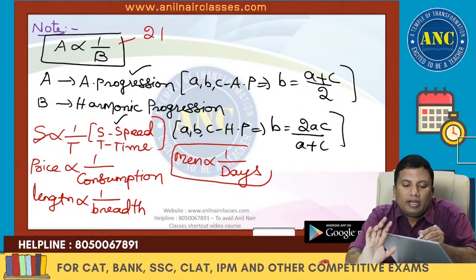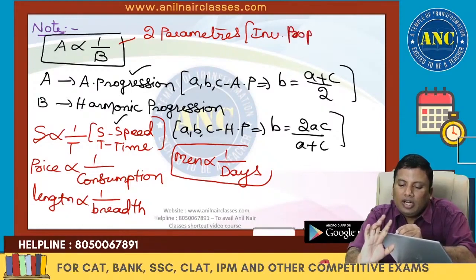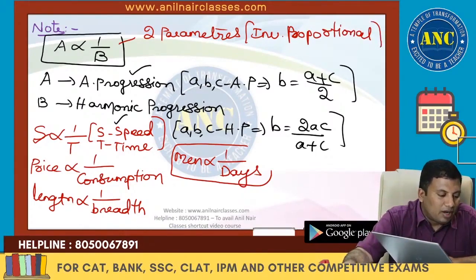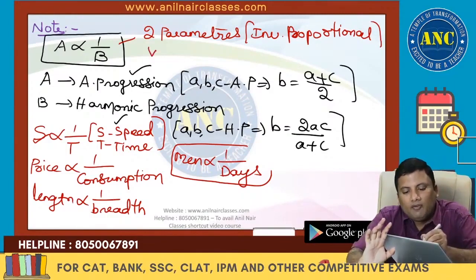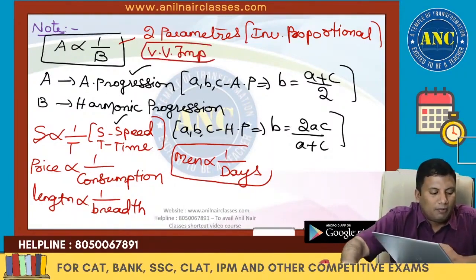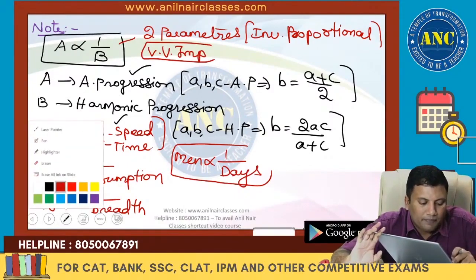Any two parameters, if they are inversely proportional, that means if one is in AP, the other will be in HP. Very, very important key point. Please write it down.